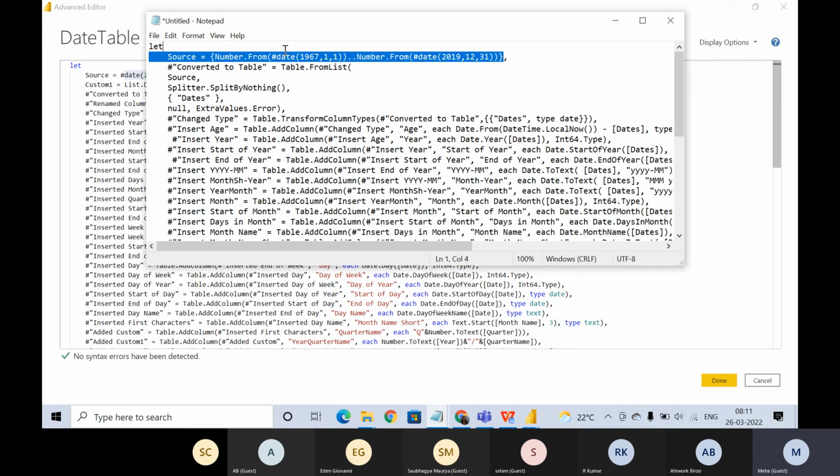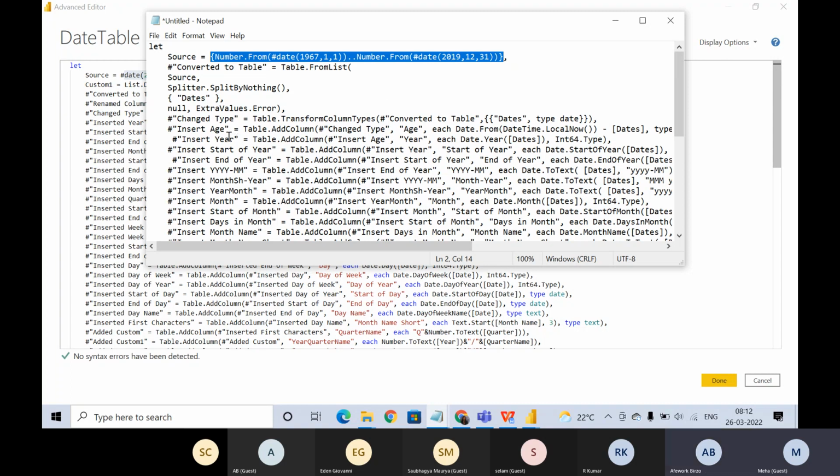If we paste this one over there, it will start from 1st January 1967. The first date will be 1st January 1967 and it will take till whatever date you want.